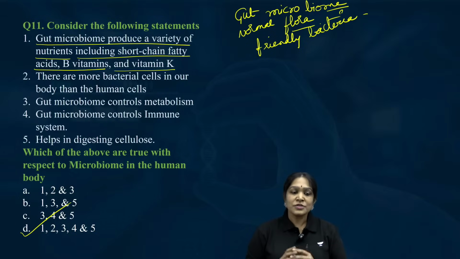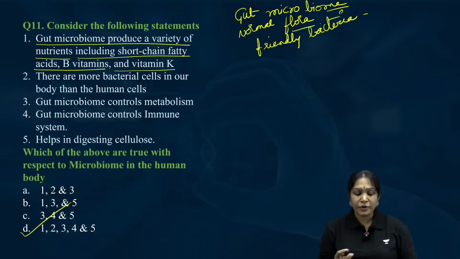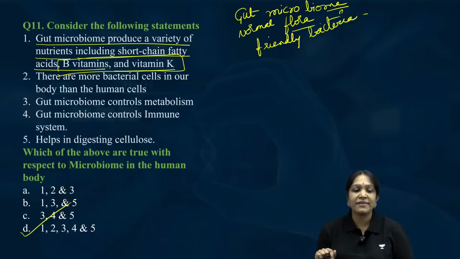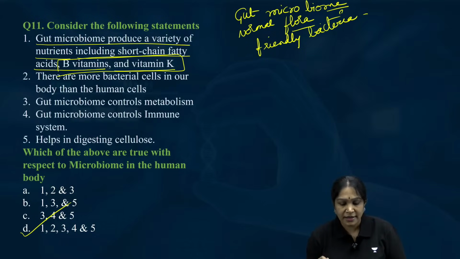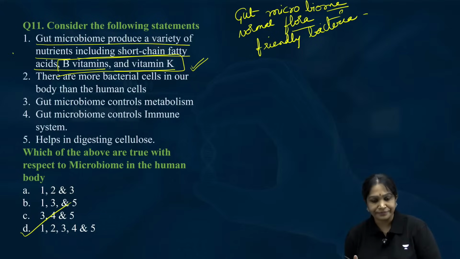These friends were producing vitamin B and vitamin K for us. Now there is nobody to produce vitamin B and vitamin K, so we need to take multivitamin tablets. That is the reason why you need to take vitamin tablets when you take antibiotics. So this statement is correct.